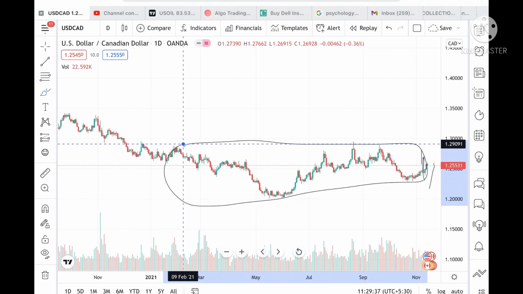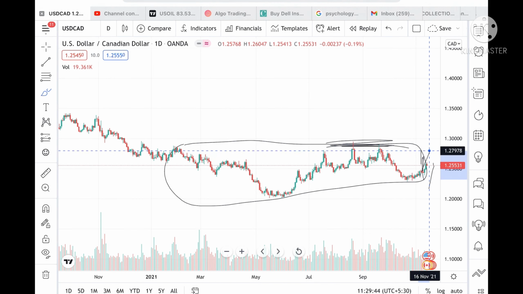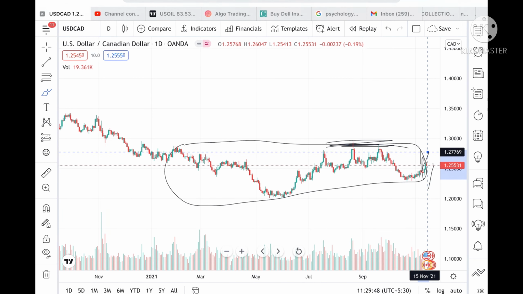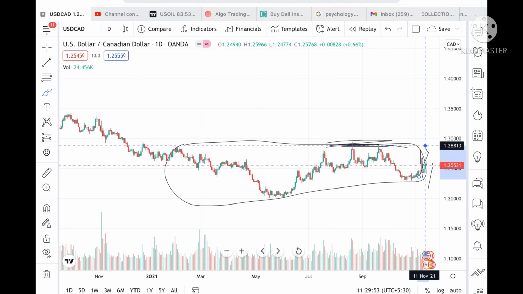This is the range where we have seen USD/CAD at a very strong support, at a very strong resistance. Suppose the price closes above a level of 1.27421, then it can go and touch a level of 1.28117, and from there it can go to a level of 1.28813.